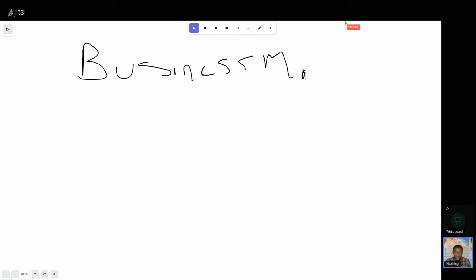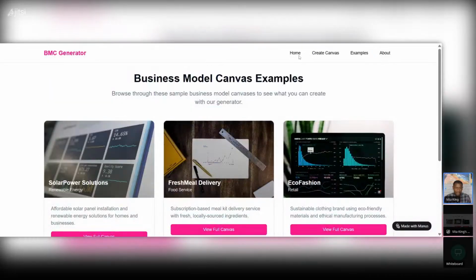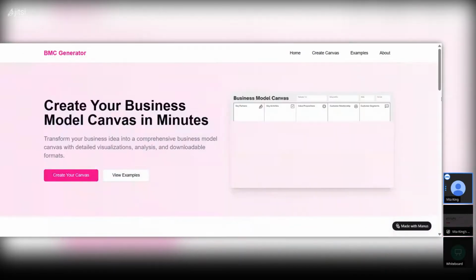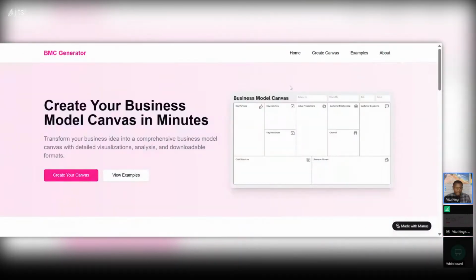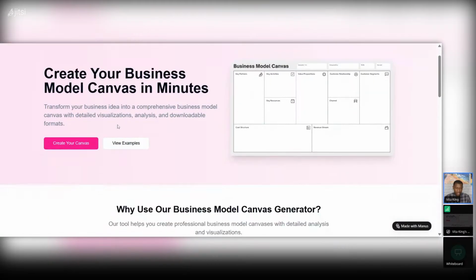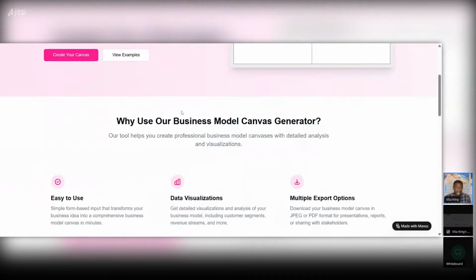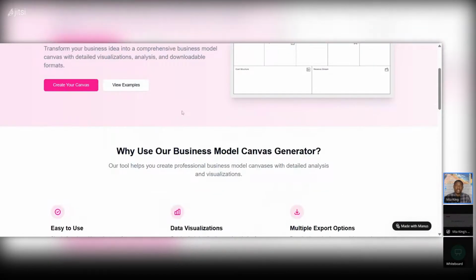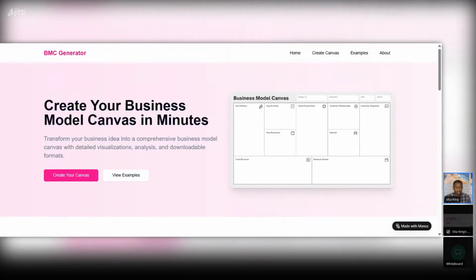So this is something else that I built for a client. I was able to build a business model. There we go, right here. So this is a business model canvas generator. I built this for a client. Look at this. I used AI to build this in less than 10 minutes, or maybe less than 30 minutes.